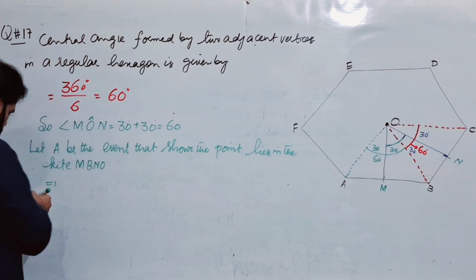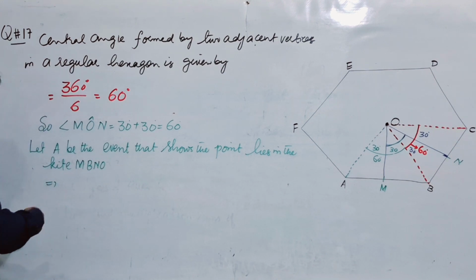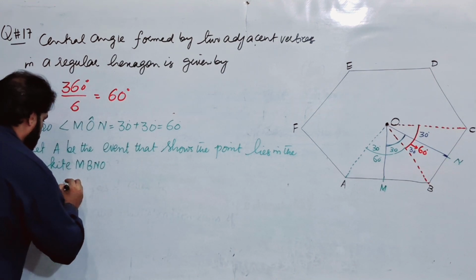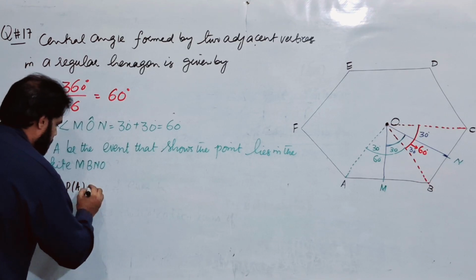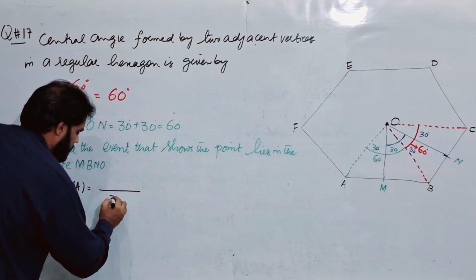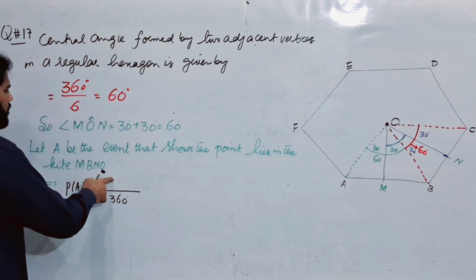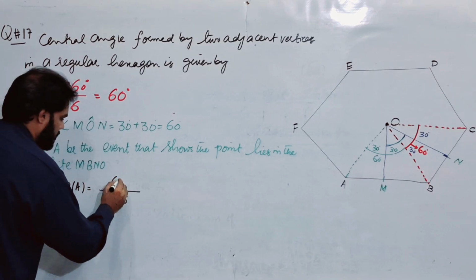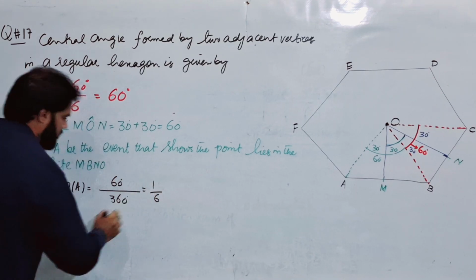This implies the probability of A is given by the central angle 60 degrees over the total angle 360 degrees, which is equal to 1 by 6.